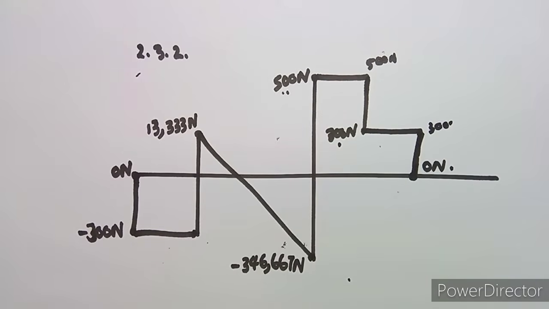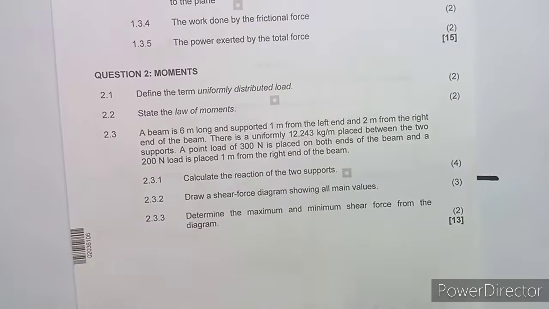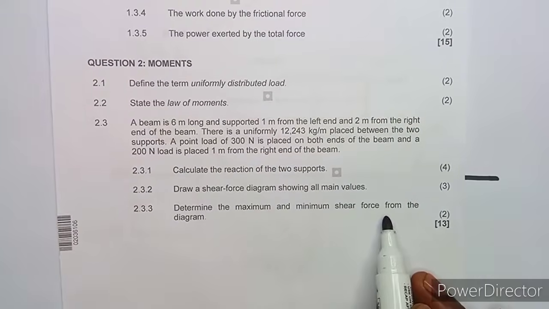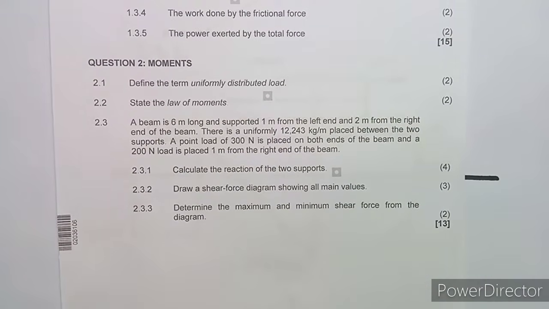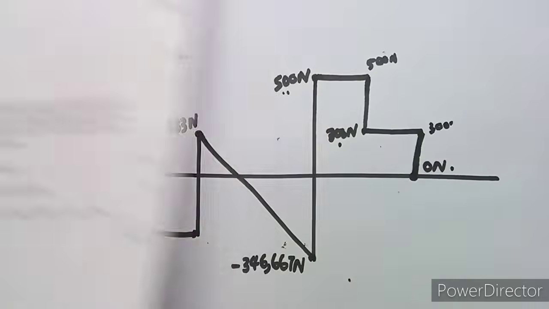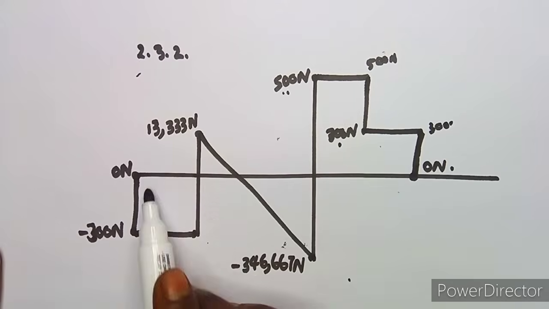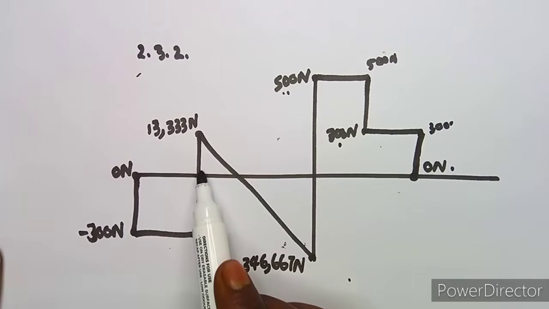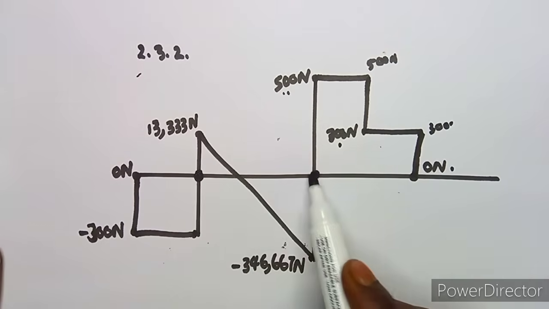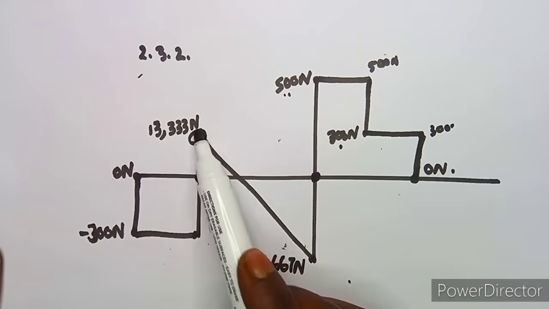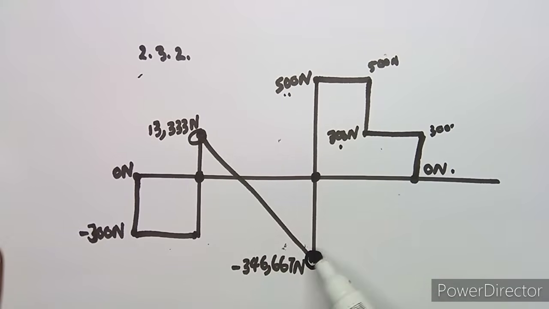Now they are saying, from this shear force diagram that we have, can we determine the value of the maximum shear force from the diagram? What will be the maximum? According to the values here, what is the maximum value that can be reached? The maximum is where it actually crosses the horizontal line, at this point and at this point.